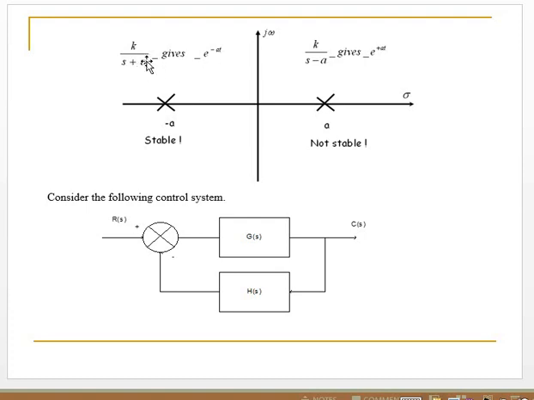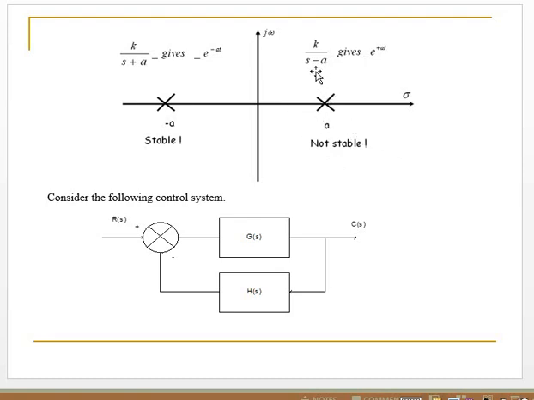This A here is the pole of the system. If the system is stable, the pole of the system is negative. You see here, for a first order system K over S plus A, S equals minus A. It means the pole is negative and its position is on the left side. The system is stable.